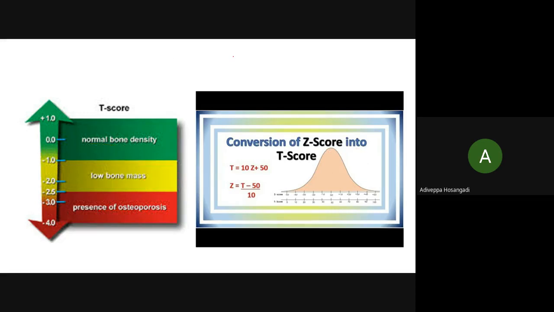Whenever you do a DEXA scan, you will be given a T score. They will tell you your T score is minus 1.5. Then you will know. But what is T score? You should know, your mineral density is compared to a 30-year-old healthy, normal individual. Remember this. So by that standard, many people will be coming as osteoporosis.